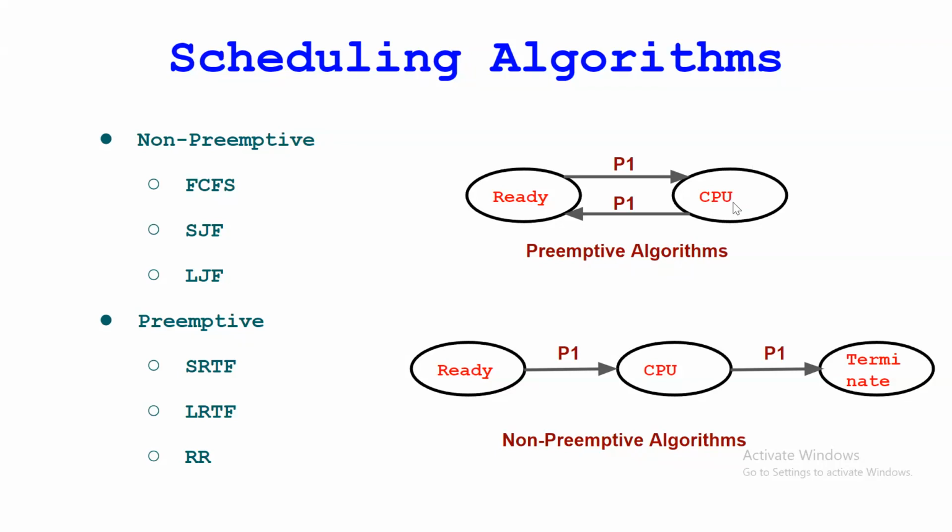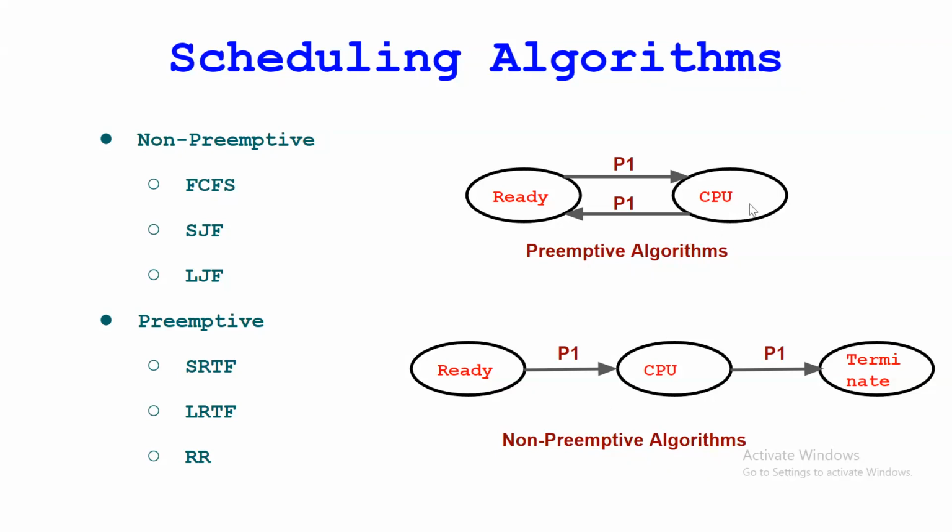This will not complete that execution of that P1 here. This will send back this P1 to the ready queue, and this processor will take another process for the execution. Getting this? So it means in non-preemptive, once that processor has taken that process, it will completely execute that process and terminate after execution.